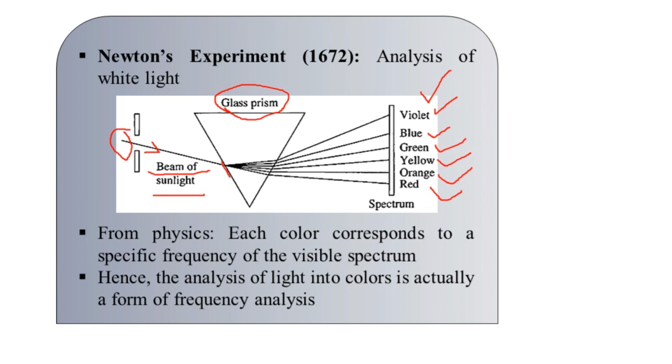As we have the white light signal, this is the analysis of the light into colors. This is the frequency analysis, as these colors correspond to various frequency values. This is one part of the experiment. The information is the same, but the ways of representation are different.